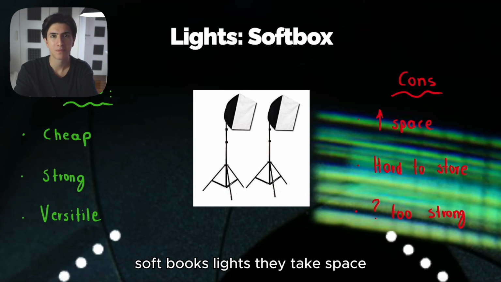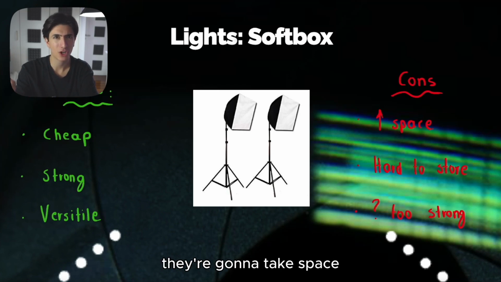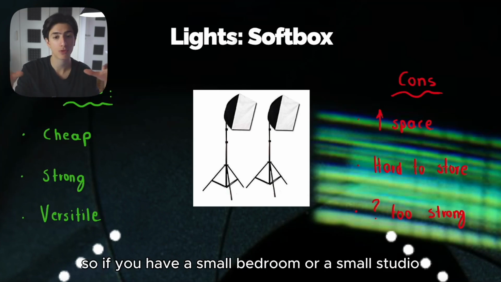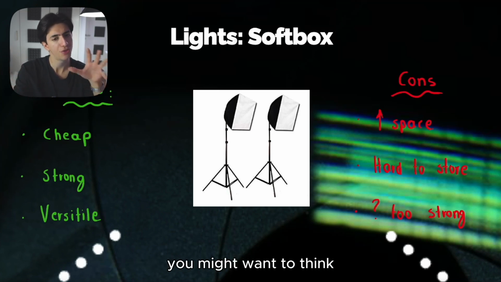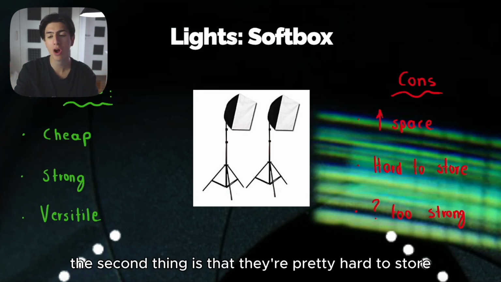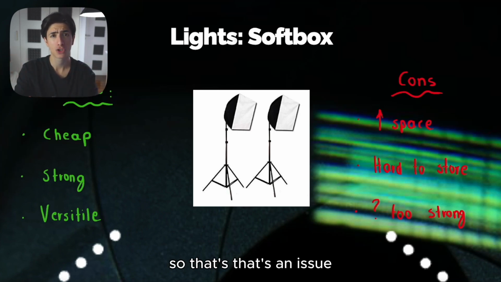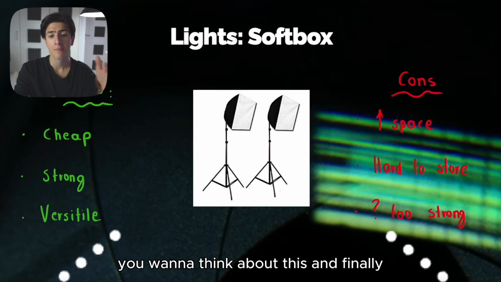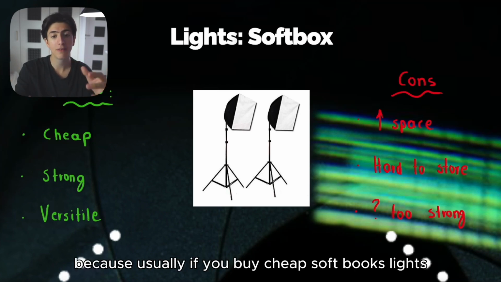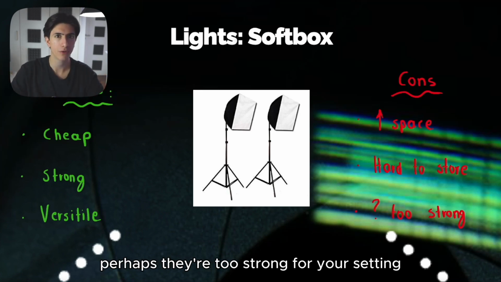They take up space. They're a bit big. So if you have a small bedroom or a small studio, you might want to think if you want to invest in a softbox light. The second thing is that they're pretty hard to store. They close down, but again, they take up a lot of space. So that's an issue. You want to think about this. And finally, because usually if you buy cheap softbox lights, they won't be able to dim down, perhaps they're too strong for your setting.